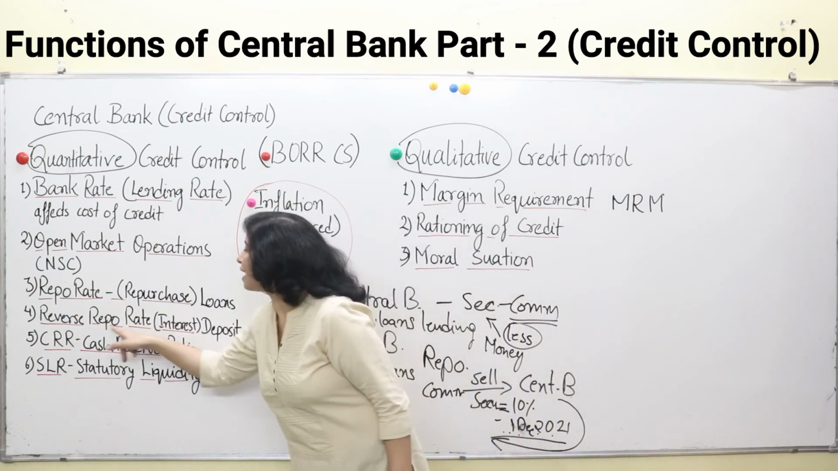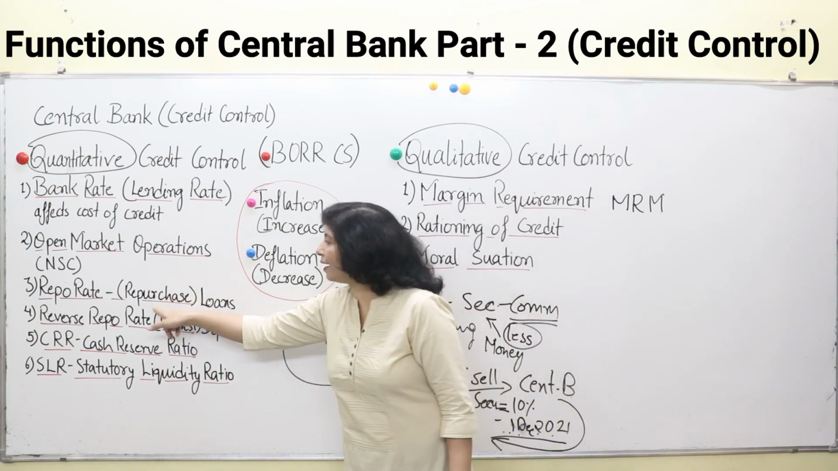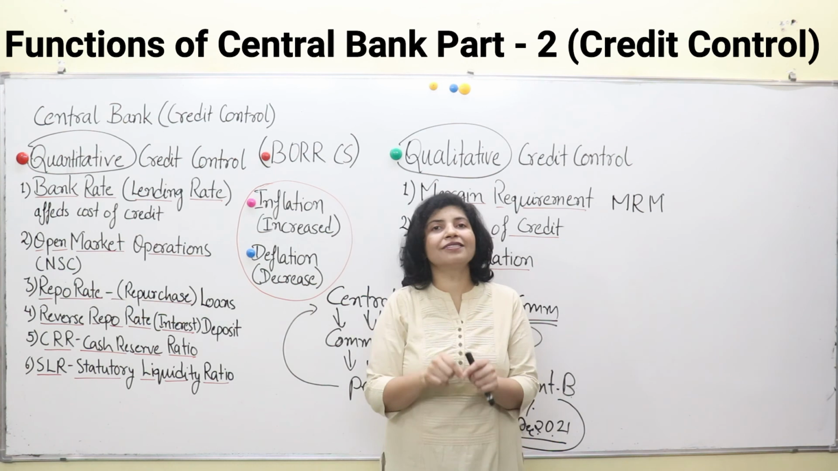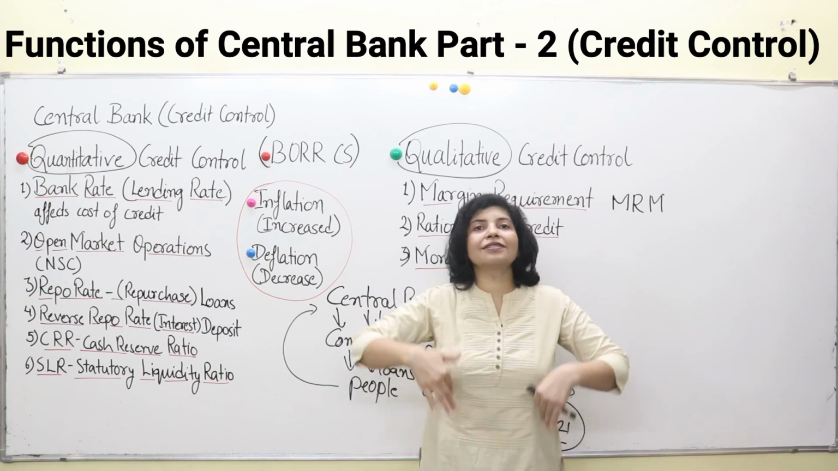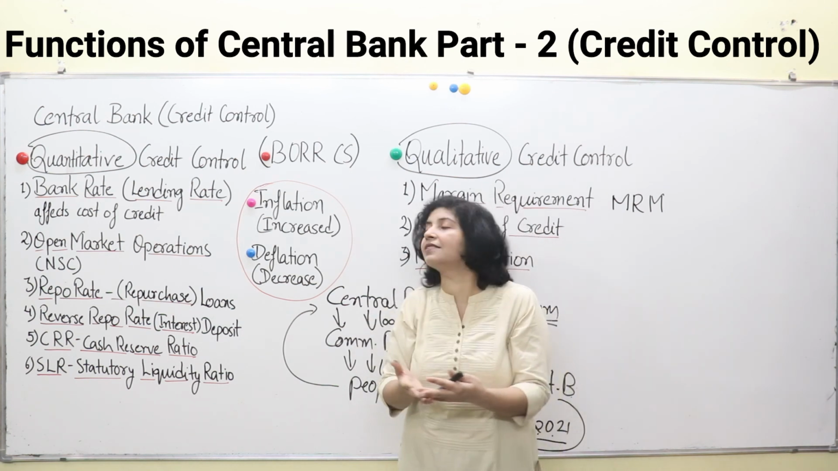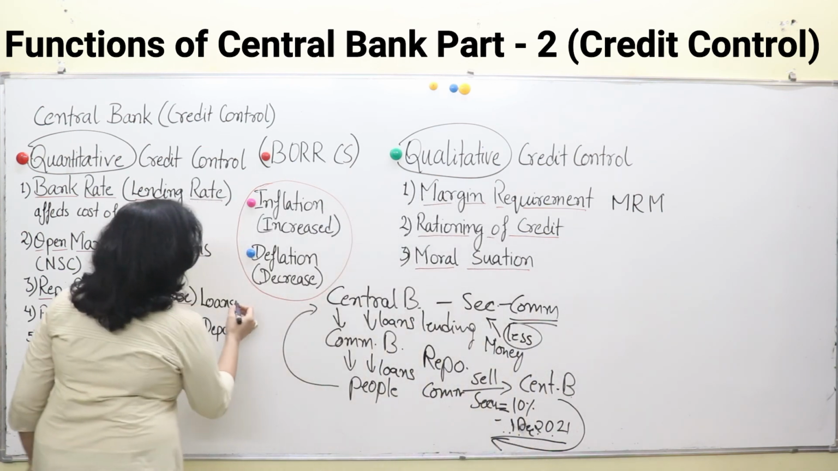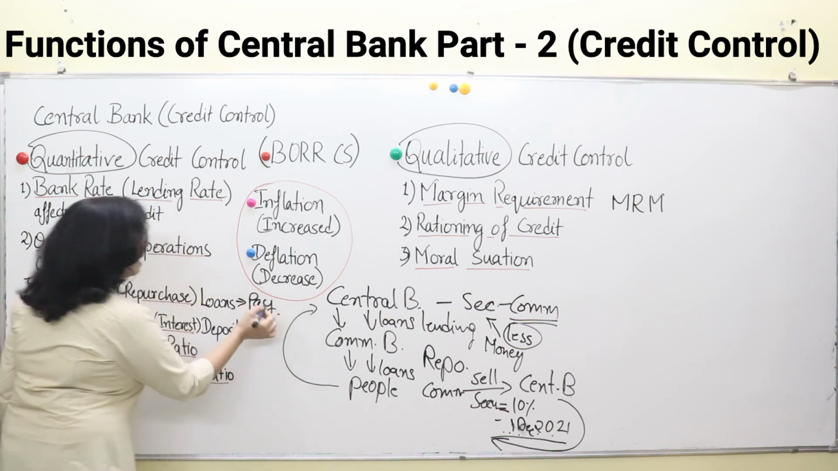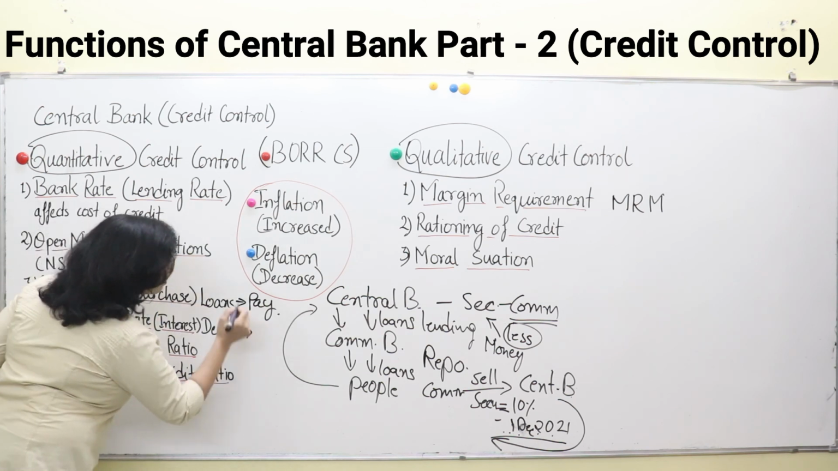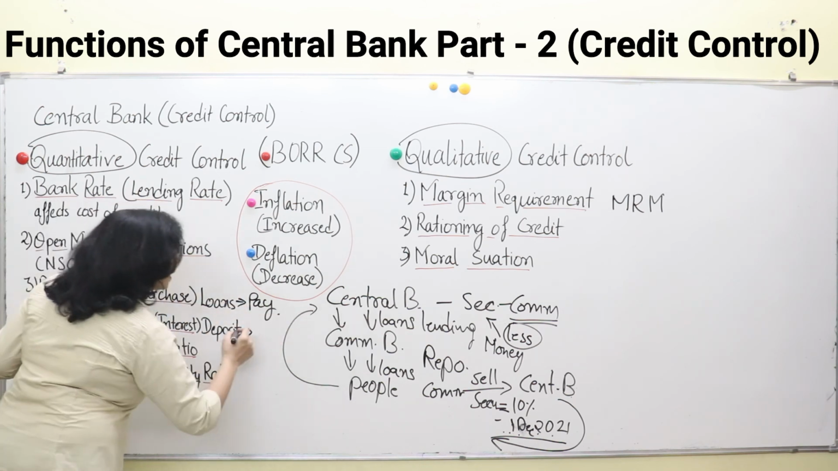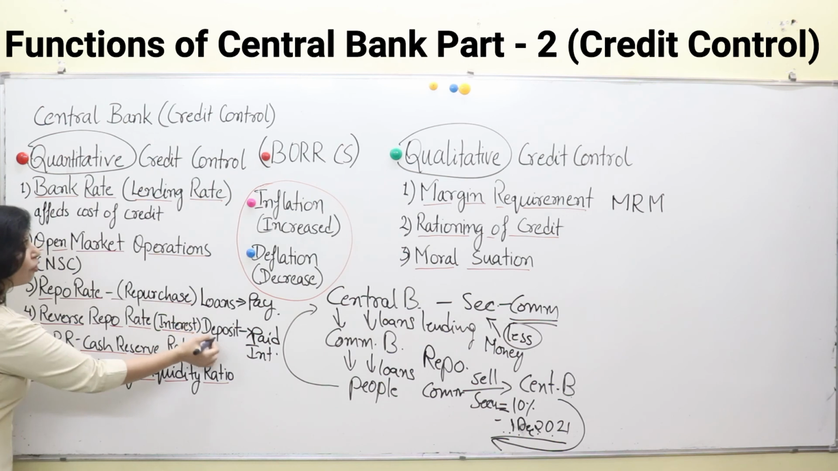Next, reverse repo rate. Reverse repo rate is the opposite of that. See, at the time of repo rate, they take loans from the central bank. Commercial banks take loans from the central bank. But at the time of reverse repo rate, they deposit their securities and surplus funds with the central bank and they are given interest by the central bank. They are having income. During the repo times, they have to pay some amount. But in reverse repo rate, banks are paid. Okay, they are paid interest on their deposits.